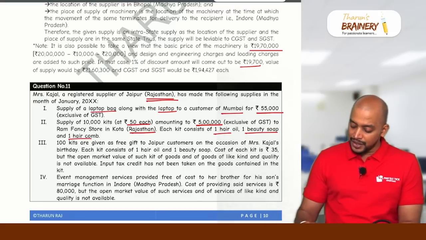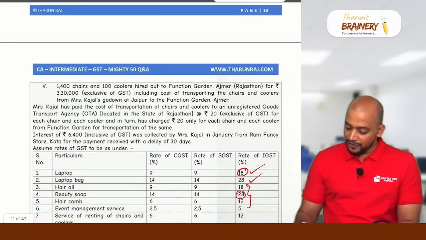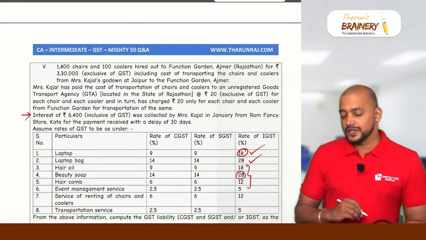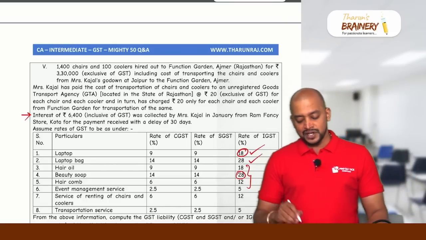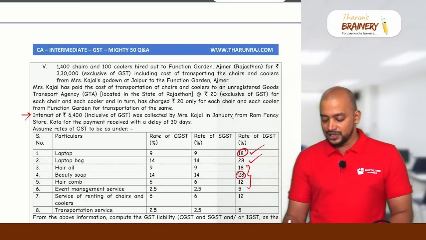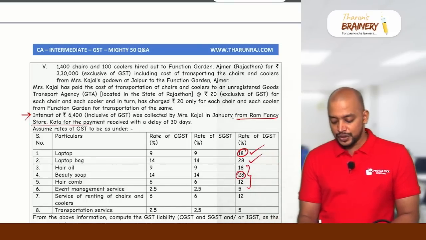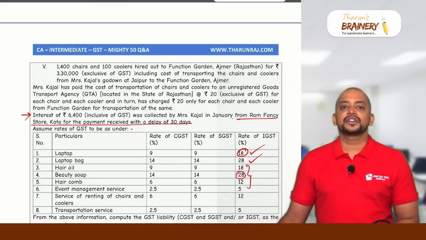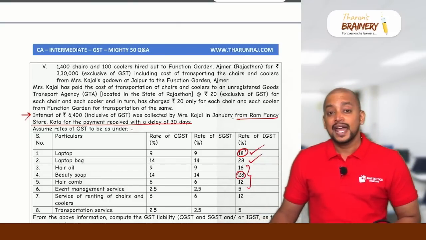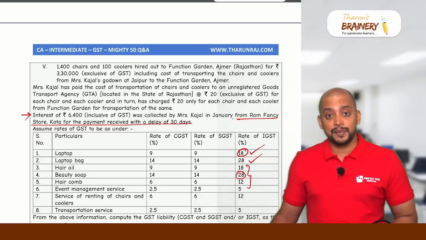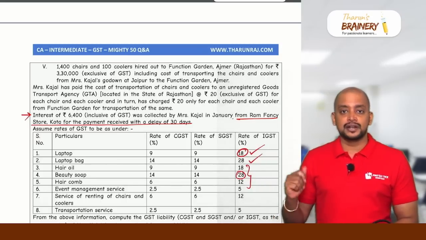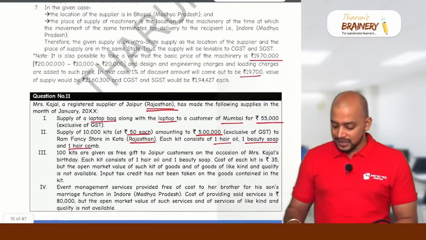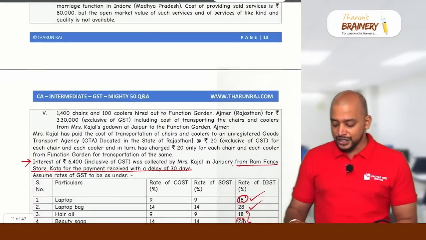Now, related to this, there is one point. Have a look into this. Interest. There is one interest point. Interest of 6,400 inclusive of GST was collected by Kajal in January from Ram Fancy Store Kota for payment received with a delay of 30 days. So as per section 15 subsection 2 clause D, any interest, late fee or penalty for delay in receipt of consideration should be included in the value. In the given price, so this 5 lakhs, this interest needs to be included.